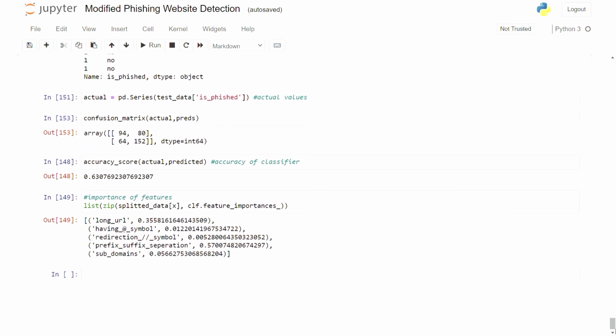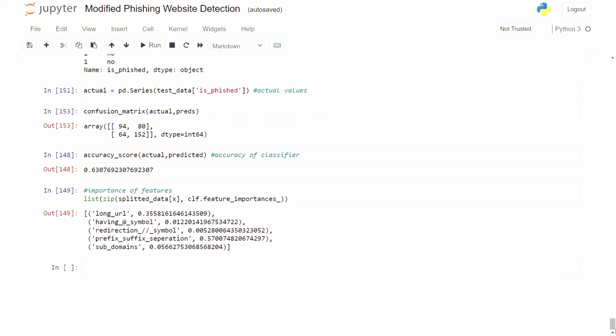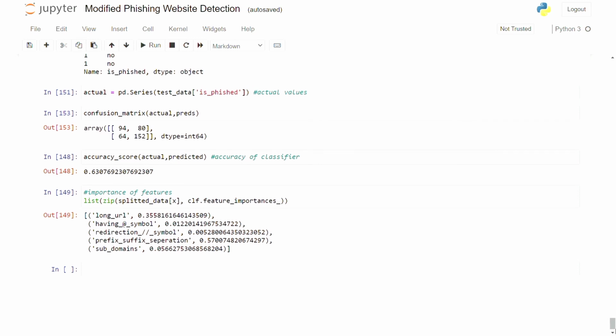I have mentioned some criteria: long URL values, and having the @ symbol, having the URL is 0.012. The redirect directory URLs got 0.005. Prefix suffix operations, subdomains and so on. These are my code details.